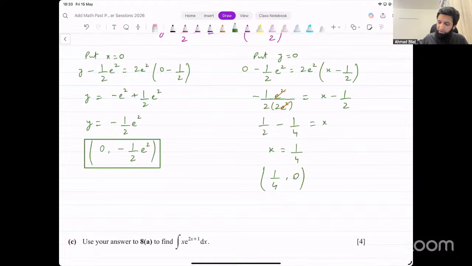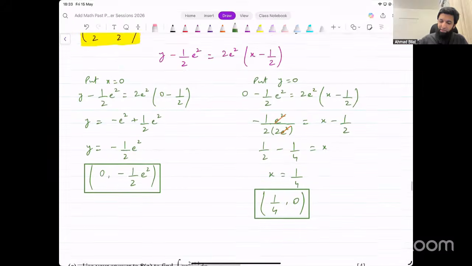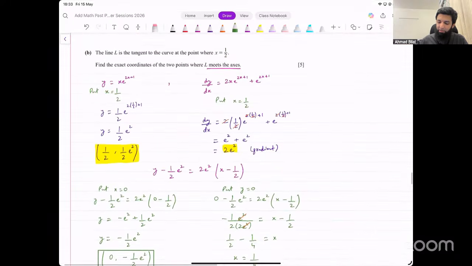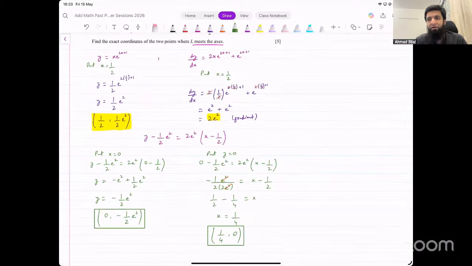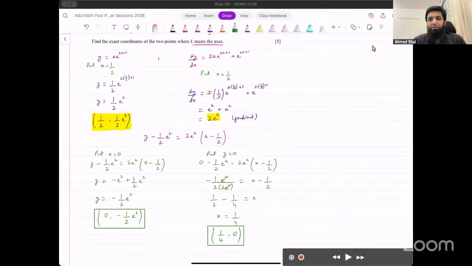This is the x-intercept of the graph. That's what they wanted us to figure out. X-intercept and y-intercept. That was quite some working for 5 marks. That's our final answer. Is that okay? Any issues with this?